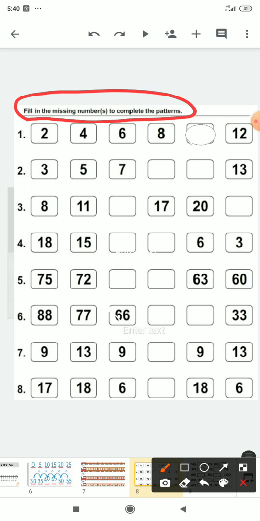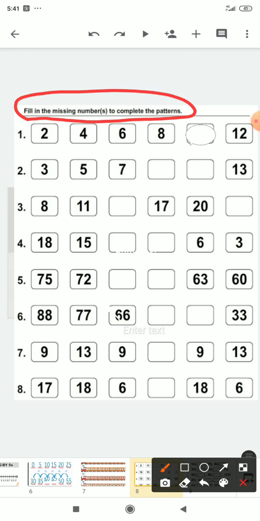If you do skip counting by 3, then you have to jump on each third number. If you are doing skip counting by 5, then you have to jump on every fifth number. If you are skip counting by 4, then you have to jump on each fourth number. If you are doing skip counting by 6, then also you have to jump on every sixth number.